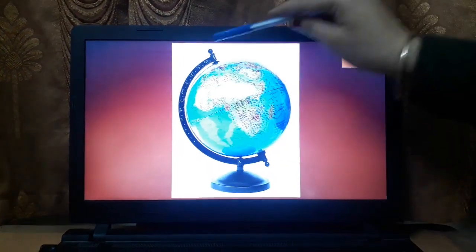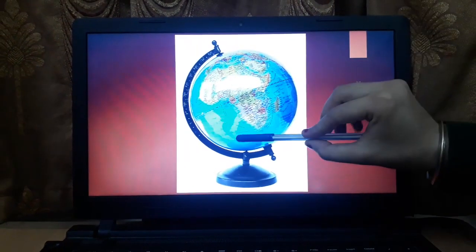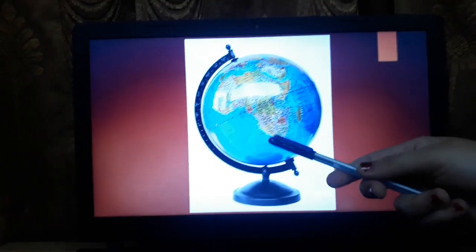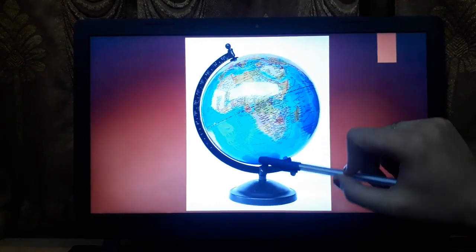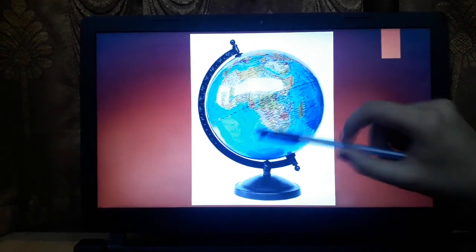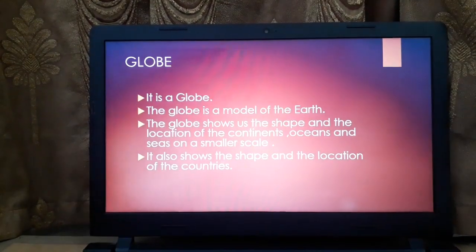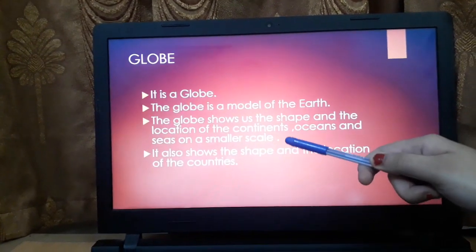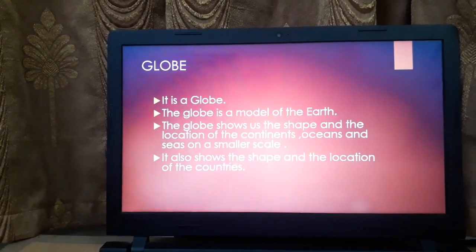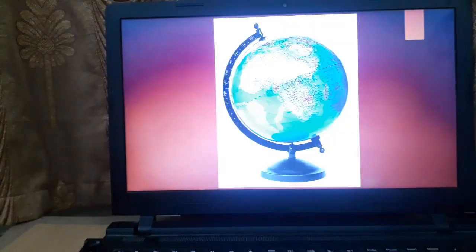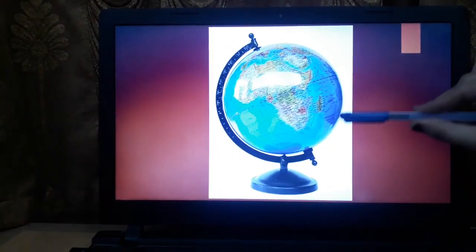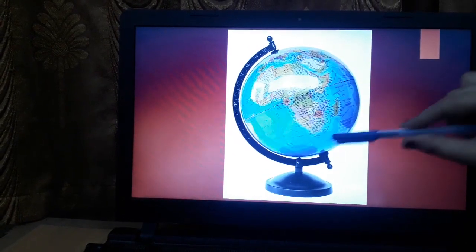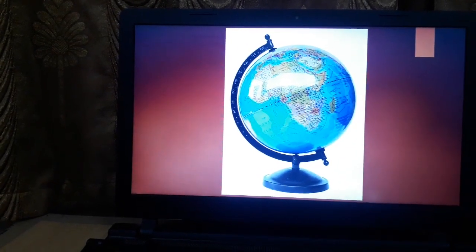Let us see. So, this is a globe. You can see here the South Atlantic Ocean. As I told you, the globe shows us the shape and also shows us the continents, oceans and seas. You can see this entire blue portion reflects the water surface. You can see the seas, rivers, oceans.